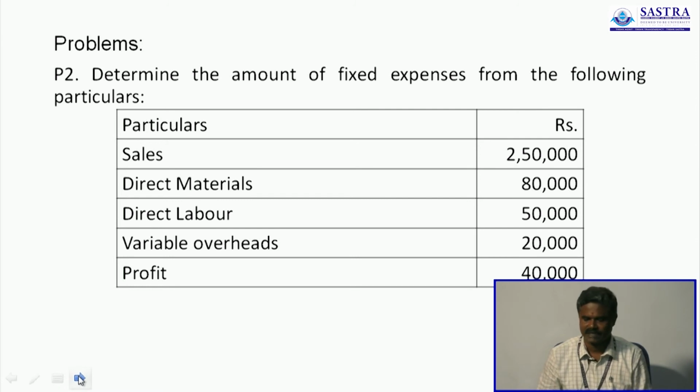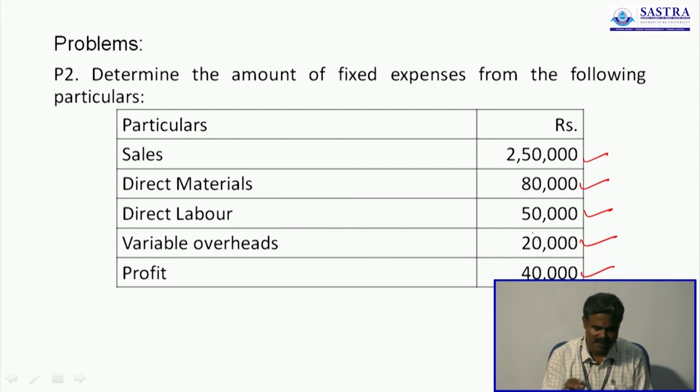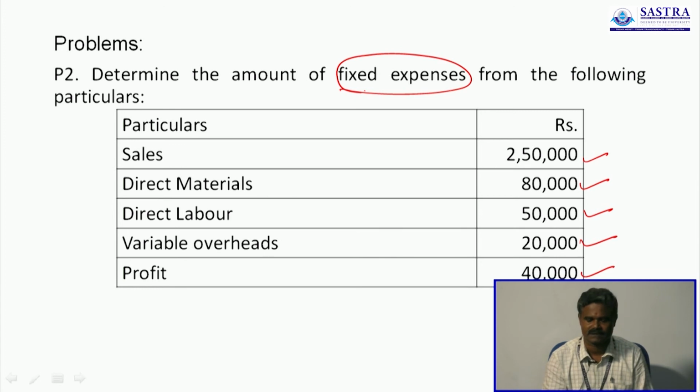Determine the amount of fixed expenses from the following particulars: sales, direct materials, direct labor, variable overhead, profit. So all this information is given. As usual, you have to prepare a marginal cost statement, but here they ask you to find out fixed expenses. Usually they will not give all information to prepare a marginal cost statement. Sometimes they will give, sometimes they will not.